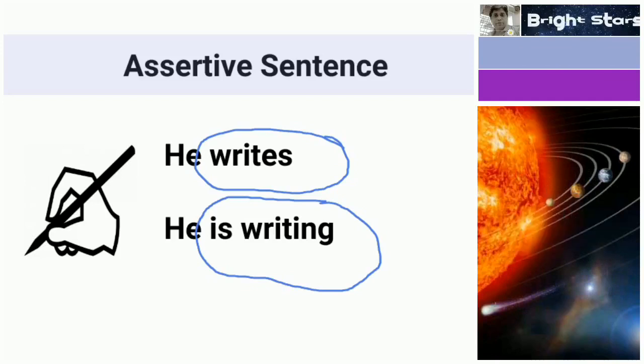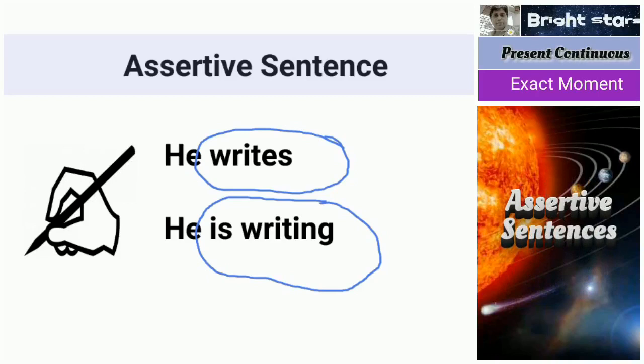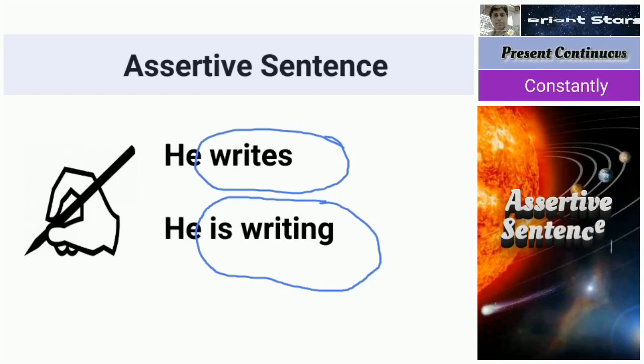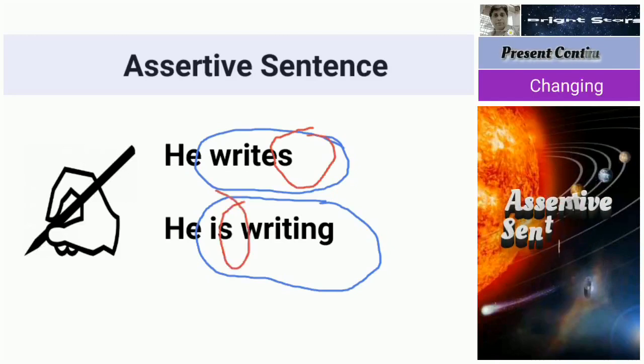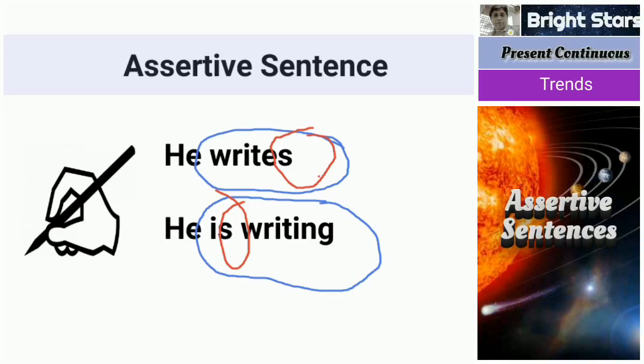Write plus s is equal to writes, a verb form for the third person singular. He writes. Anyhow, is writing is common. Here s is there, and in is also s is there. In both, in writes also s, in is also s. So this s is compulsory for the third person singular.